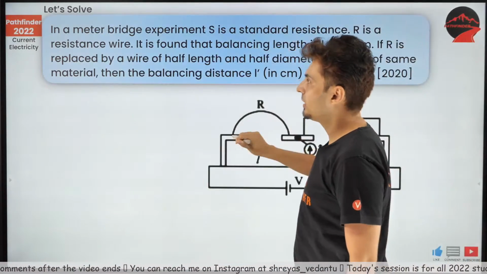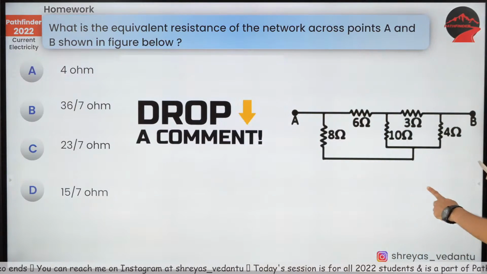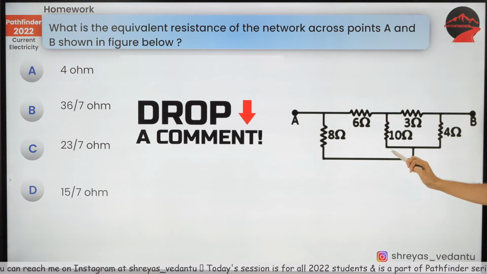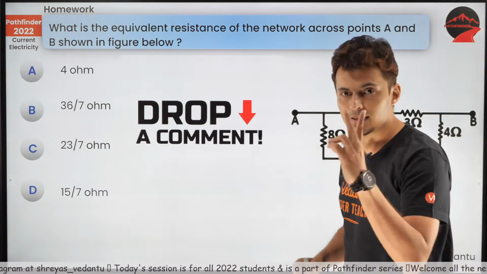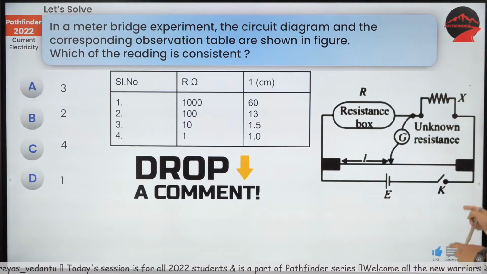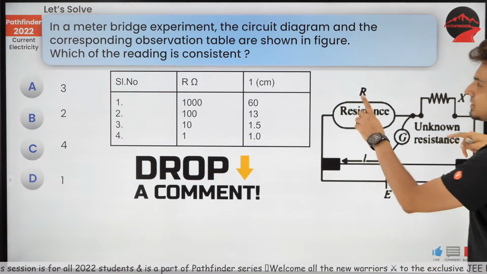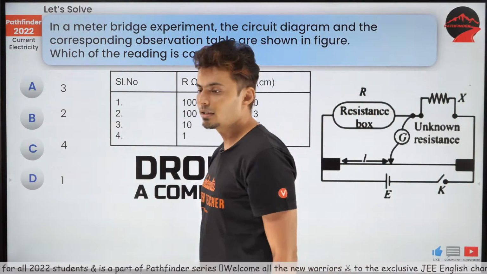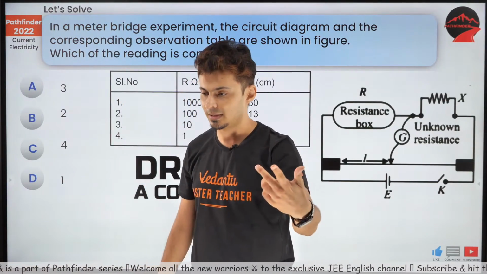Now, that's all I wanted to do today, and this is your homework question. This is your first homework. Find the equivalent resistance of this circuit. Then the second question coming up on your screen: there is a table given of resistances and length. Only one of the readings is correct. You need to figure out which reading is correct.